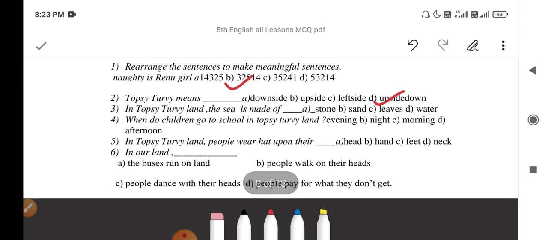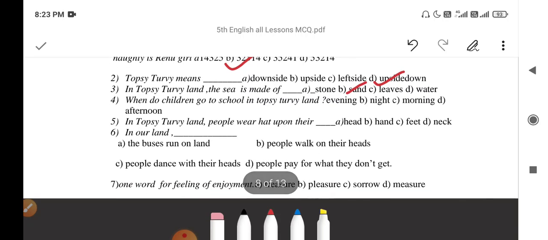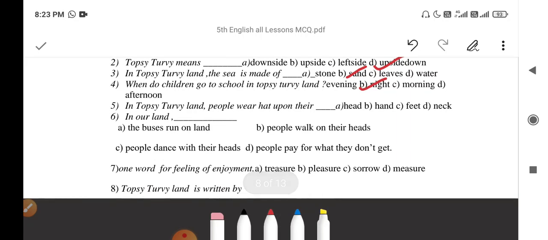Next, in Topsy-Turvy Land, the sea is made up of sand. When do children go to school in Topsy-Turvy Land? Children go to school at night in Topsy-Turvy Land. In Topsy-Turvy Land, people wear hats upon their feet.